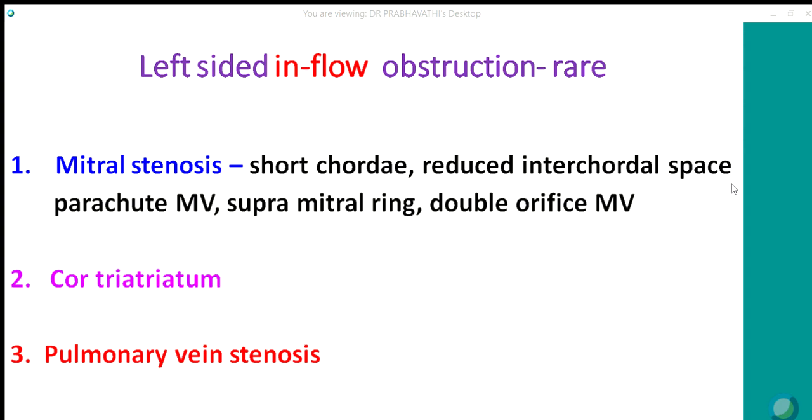The second common cause for mitral stenosis or left-sided inflow obstruction is cor triatriatum. Here there is a membrane in the left atrium which separates the proximal chamber, which receives the pulmonary veins, from the distal chamber, which has the left atrial appendage. The severity depends on the size of the foramen in the membrane between these chambers. The rarest cause of left-sided inflow obstruction is pulmonary vein stenosis. One of the pulmonary veins can get stenosed congenitally, and all these cause obstruction to the inflow and result in pulmonary venous congestion.